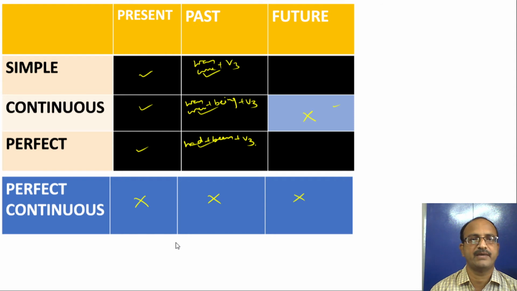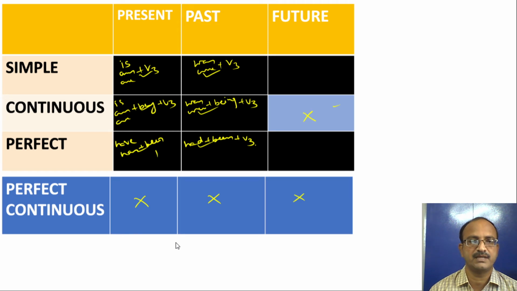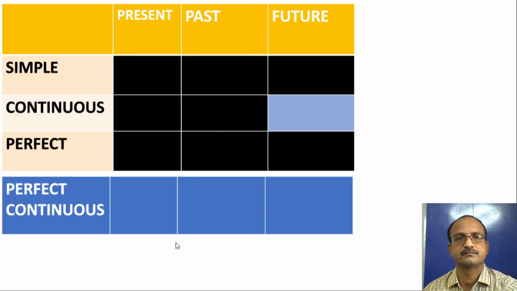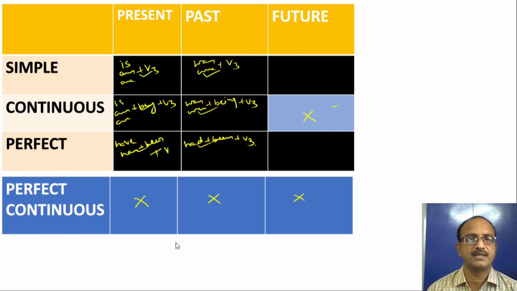So if you want to compare with the simple present tense, in my previous video I explained like this: is, am, are plus V3, is, am, are plus being plus V3, and have and has plus been plus V3.